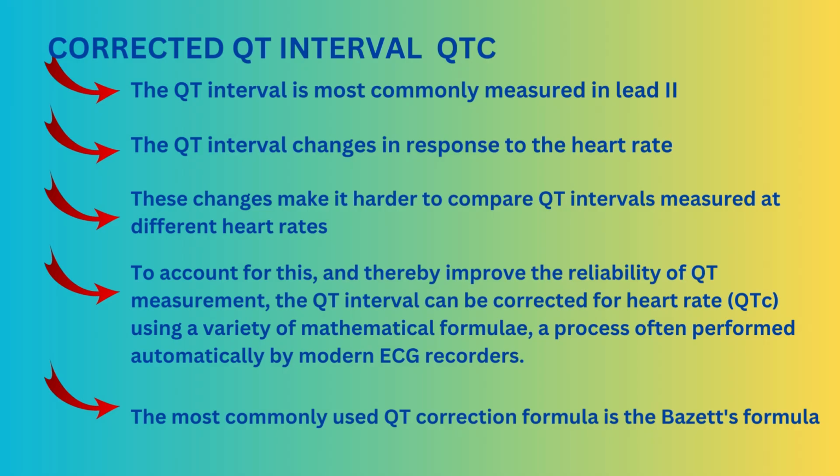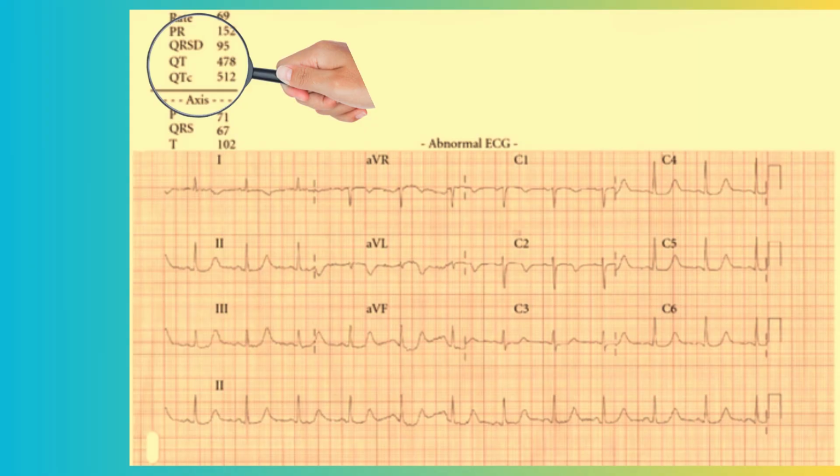As QT interval changes with heart rate, it becomes difficult to compare QT intervals measured at different heart rates. Hence corrected QT, QTc, is seen. QTc estimates the QT interval at a standard heart rate of 60 beats per minute. It adjusts the QT interval correctly at heart rate extremes. Nowadays, almost all ECG machines automatically calculate and print QTc on ECG.